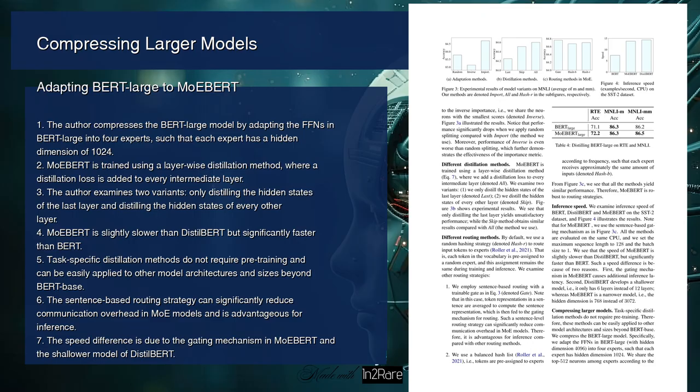On page 8, the author discusses the adaptation, distillation, and routing methods in MoEBERT. The author explains that MoEBERT is trained using a layer-wise distillation method, where distillation loss is added to every intermediate layer. The author examines two variants: only distilling the hidden states of the last layer, and distilling the hidden states of every other layer. The results show that only distilling the last layer yields unsatisfactory performance, while distilling the hidden states of every other layer obtains similar results compared to the layer-wise distillation method.